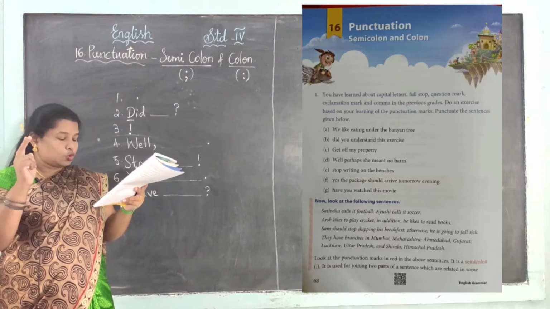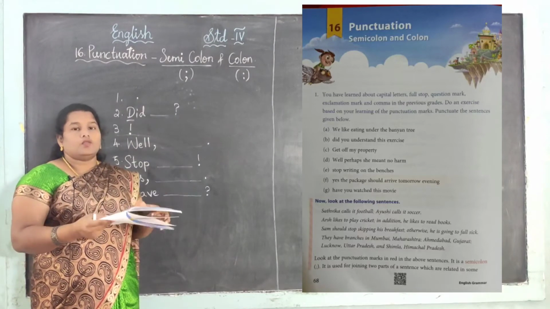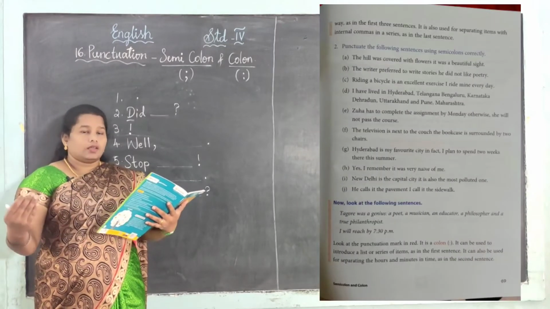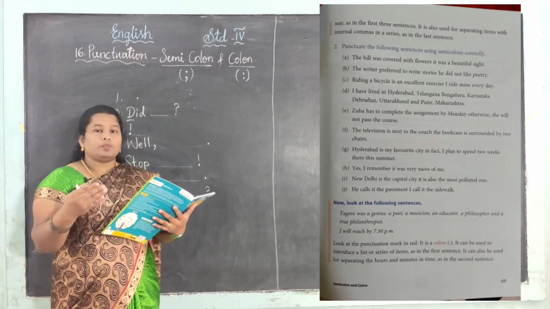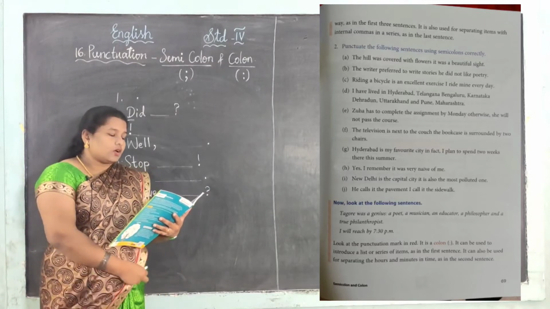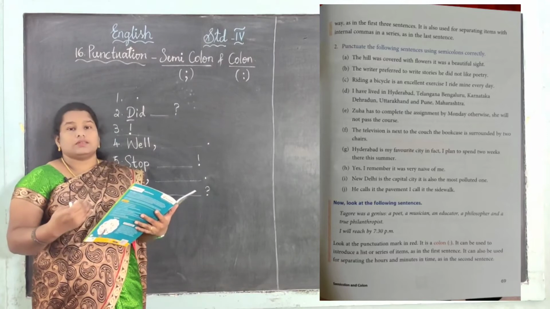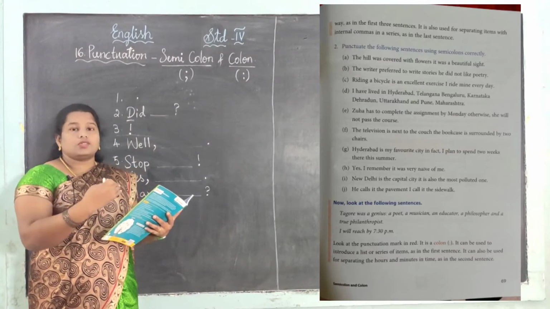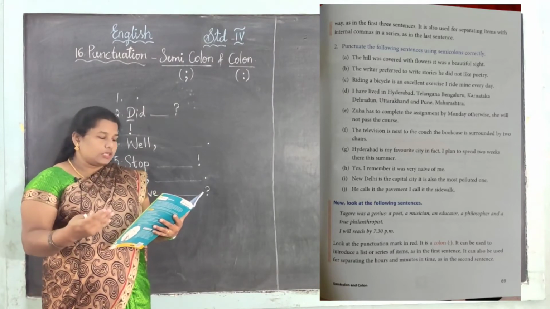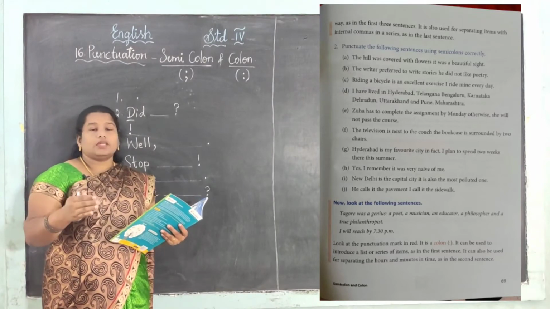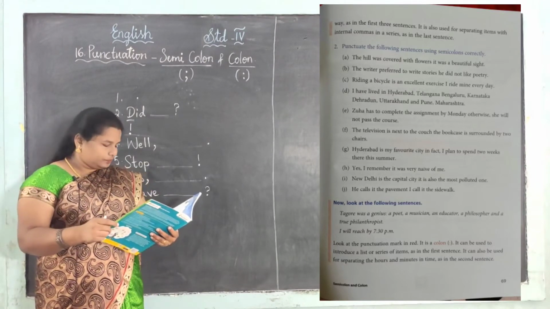It can join two parts of a sentence which are related. Okay, it can join the two parts of a sentence. You can connect the two parts of the sentence. It is also used for separating items and also for a list. Okay, for a list also we can use this. Okay, for introducing a list, and for internal commas in a series. Okay, and after that we want to use a comma, right?